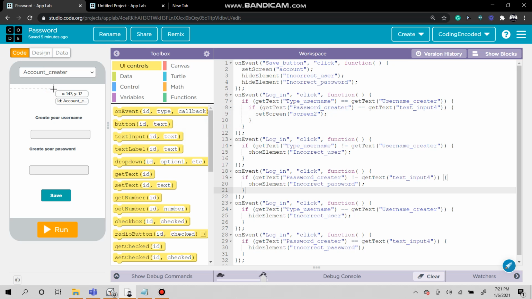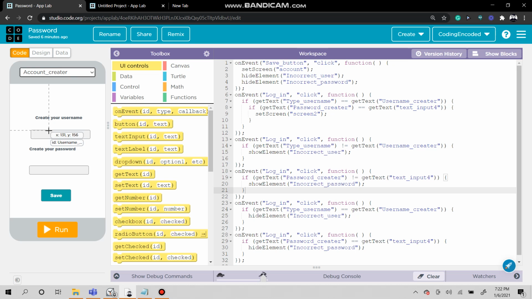My name is CodingEncoded and today I'm going to make a quick and short tutorial on how to create this cool password thing. Now it won't really save. What I mean is, when I click run and create the username, I'll have to reset right here. When I reset, I'll go back to the first screen. It won't go automatically to screen 2, which is the account. I didn't know how to do that. Put it in the comments if you know how to do that.